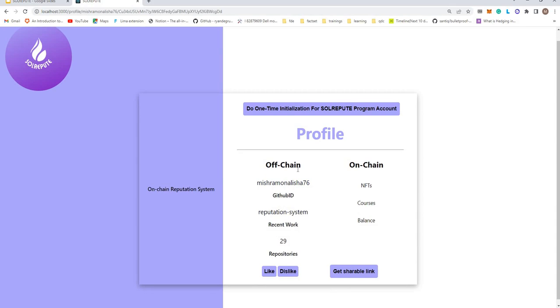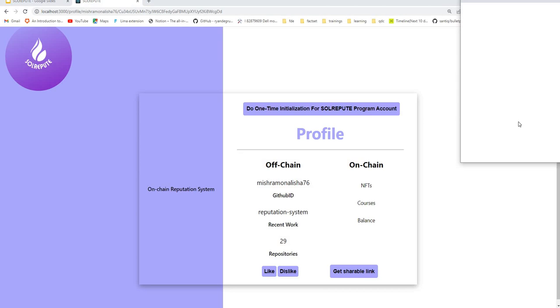we can see the off-chain data that I have, which is the data from GitHub: my GitHub ID, recent work, that is the repo that I worked on, and my total repositories. This is the on-chain data. For now we haven't fetched it as we needed paid providers from QuickNode. So let's start by initializing the program account for this application.